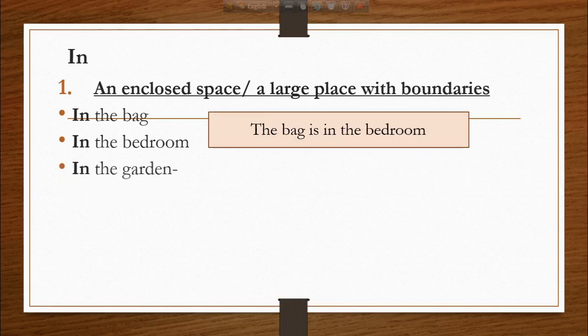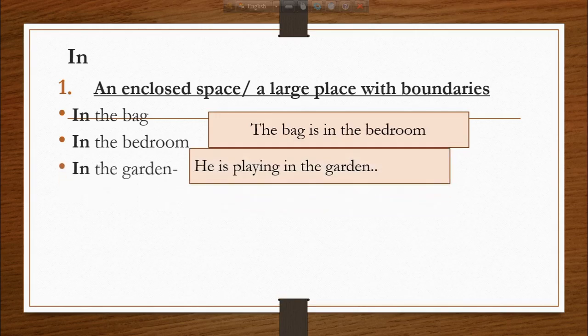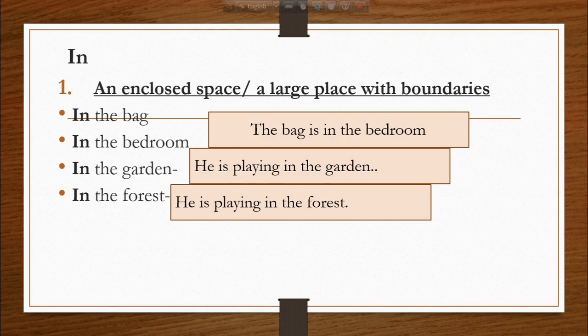In the garden, you say he is playing in the garden. In the forest, here is an example. He is playing in the forest. In the park, maybe you can say the car is parking in the park. So you can say in the desert, they are thirsty while they are crossing.